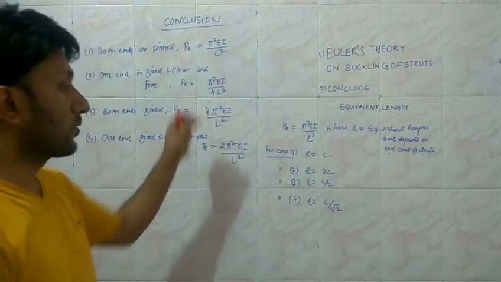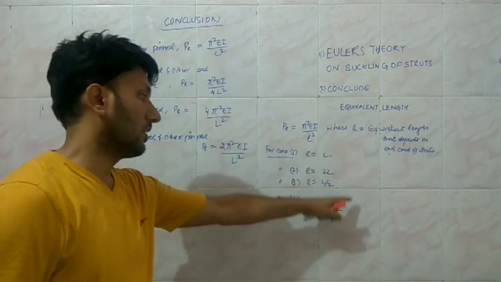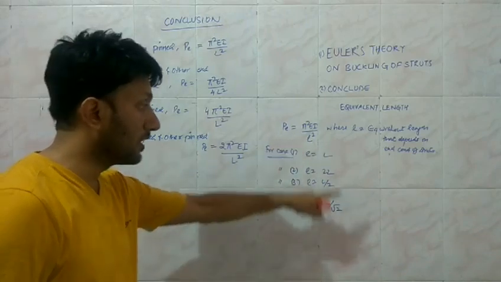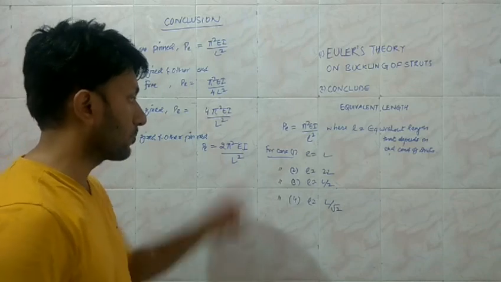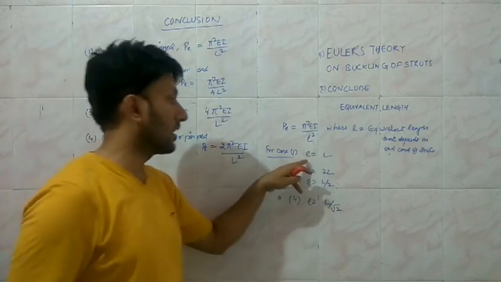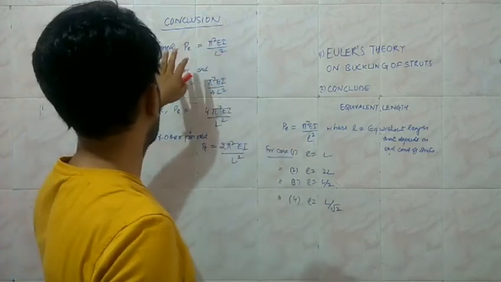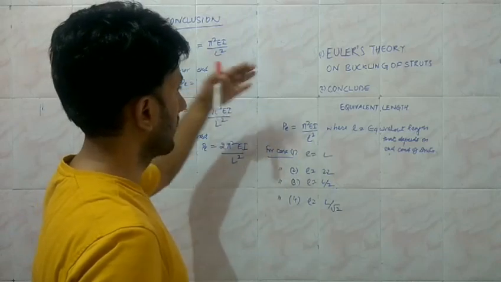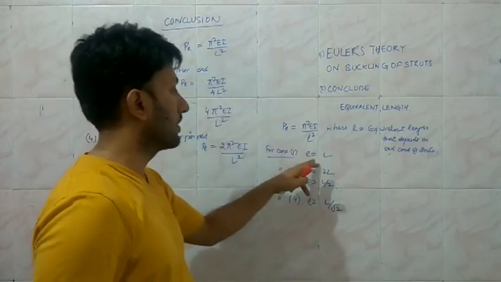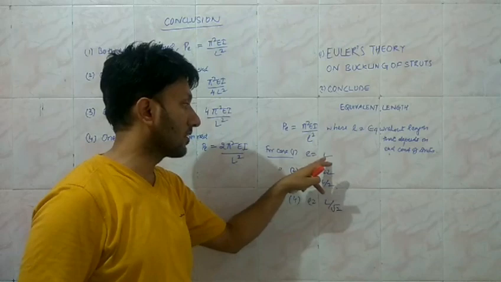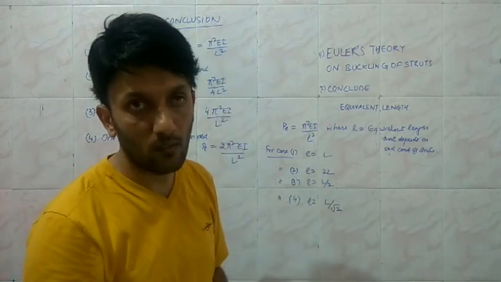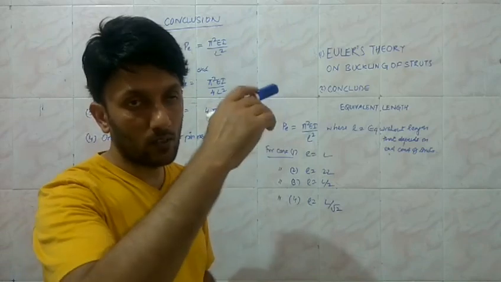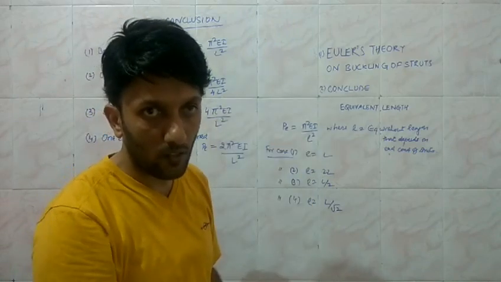So these lengths also tell us about the fundamental mode of buckling for the corresponding ends. So we have identified that when both ends are pinned, then the equivalent length is equal to the length L, which is the length of the half sine wave.